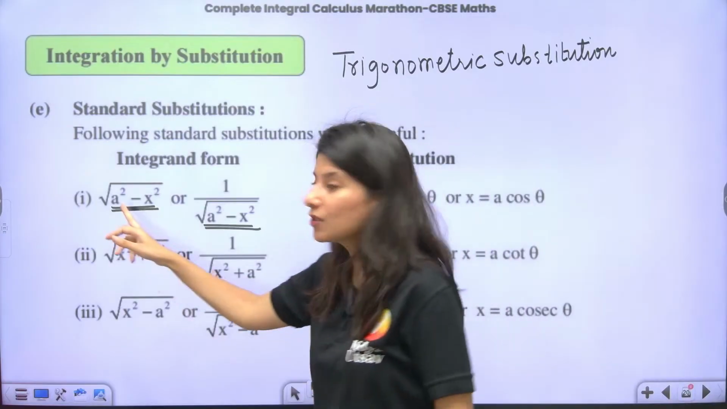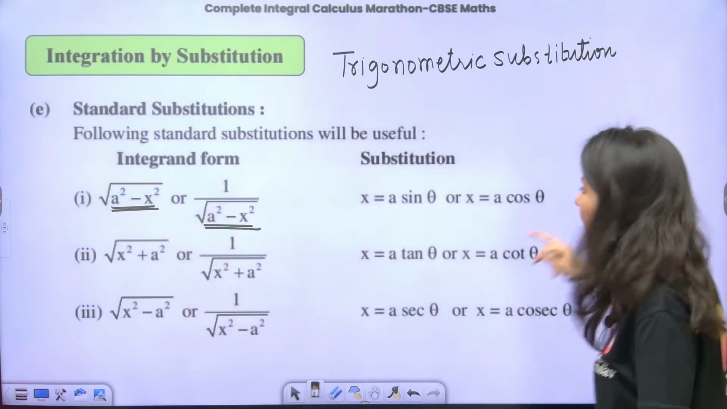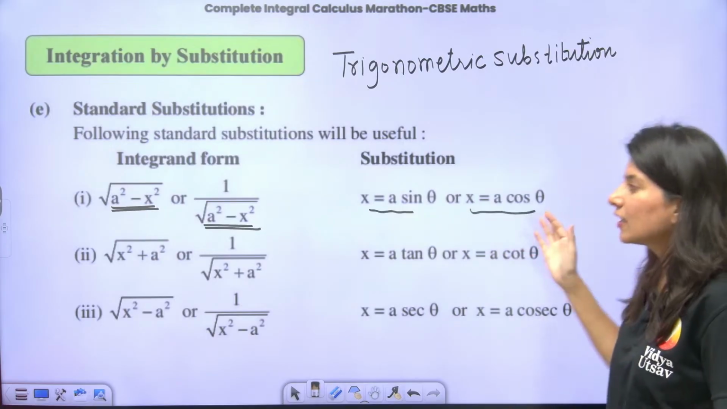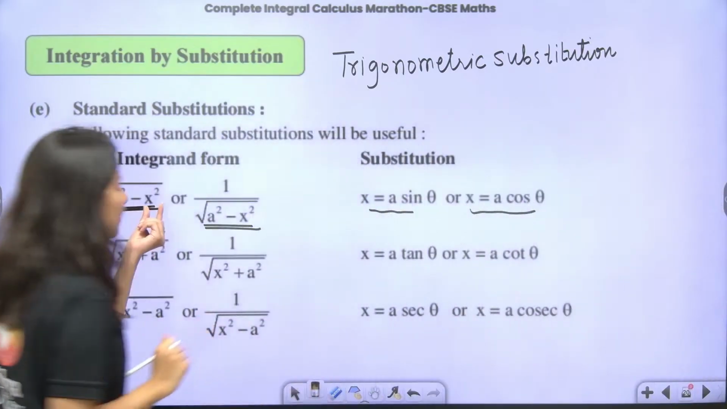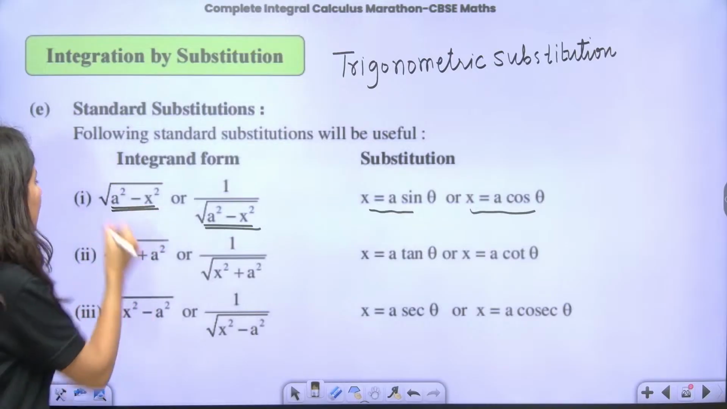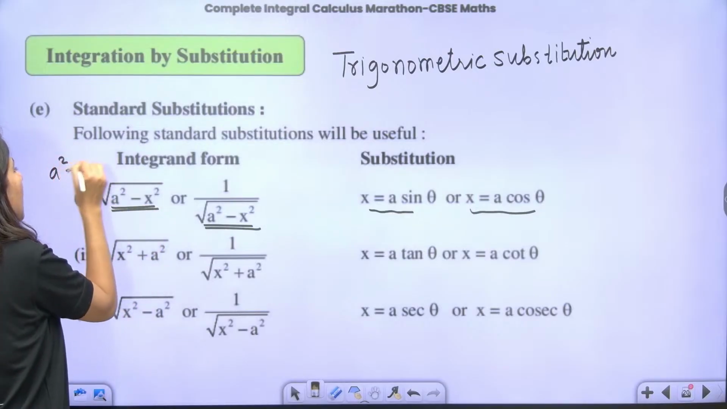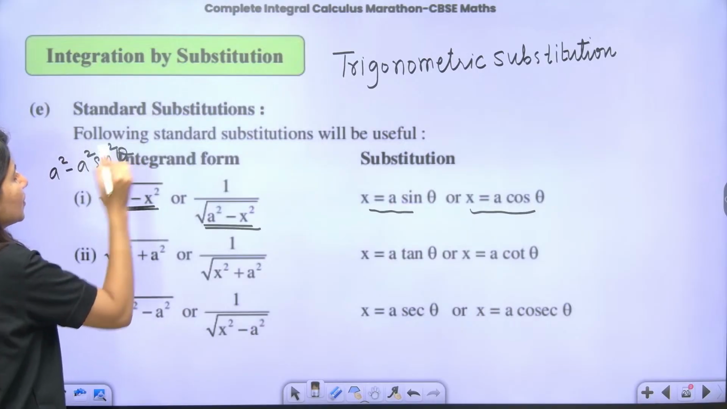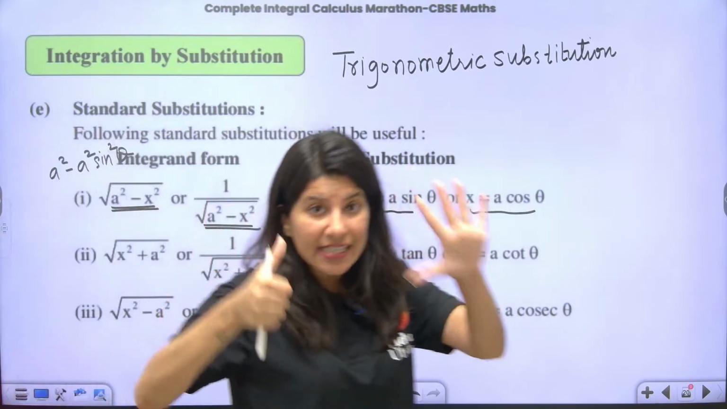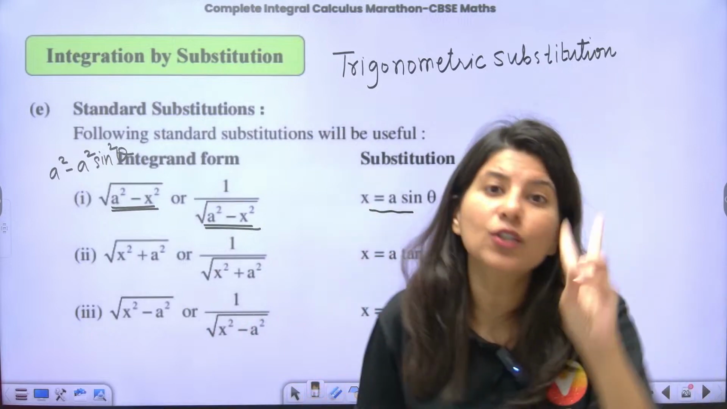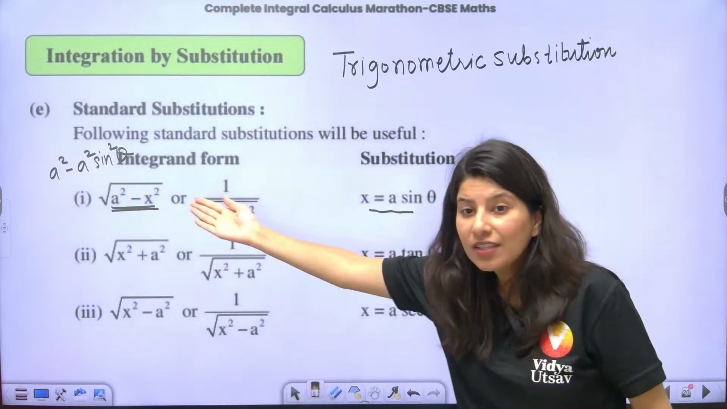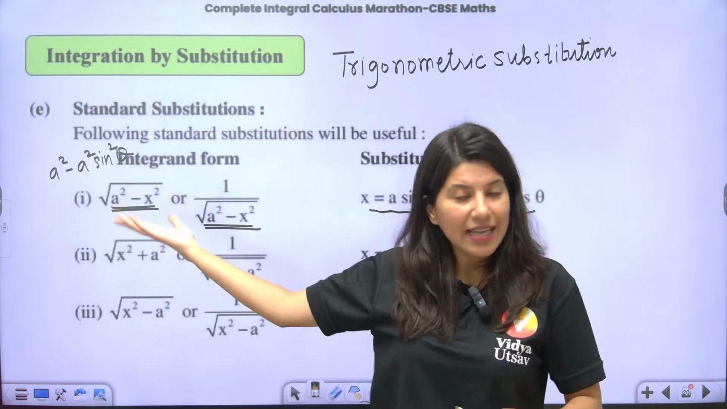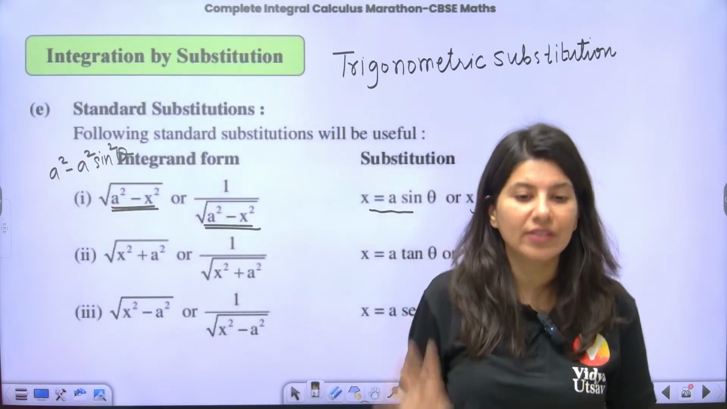So whenever you see square root a square minus x square, it is going to become a sin theta or a cos theta. So if you plug in a sin theta, tell me what will happen. It will be a square minus a square, which is going to give you sin square theta or cos square theta. So understand, out of 6 trigonometric ratios, only 2 will work. If you put tan theta over here, 1 minus tan square theta, there is no identity. If you put sec theta, no, only sin and cos will work.